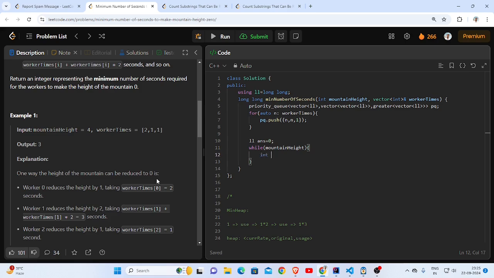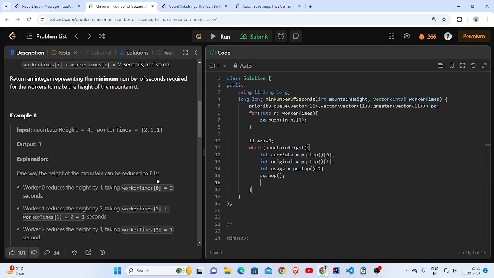I will get the values. Current rate will be this, and this will be 1, this will be 2, original value, I'm sorry, original value, usage, and I will pop this.